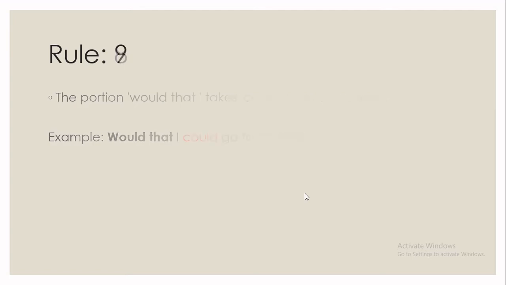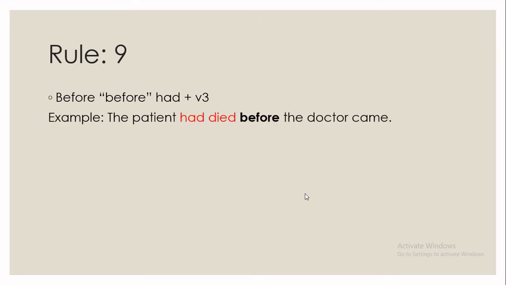Rule 9. Before had plus verb 3 is a very interesting and one of my most favorite rules of right form of verbs. Before had plus verb 3. Verb 3 means past participle form of the verb. Okay. Example is the patient had died before the doctor came.